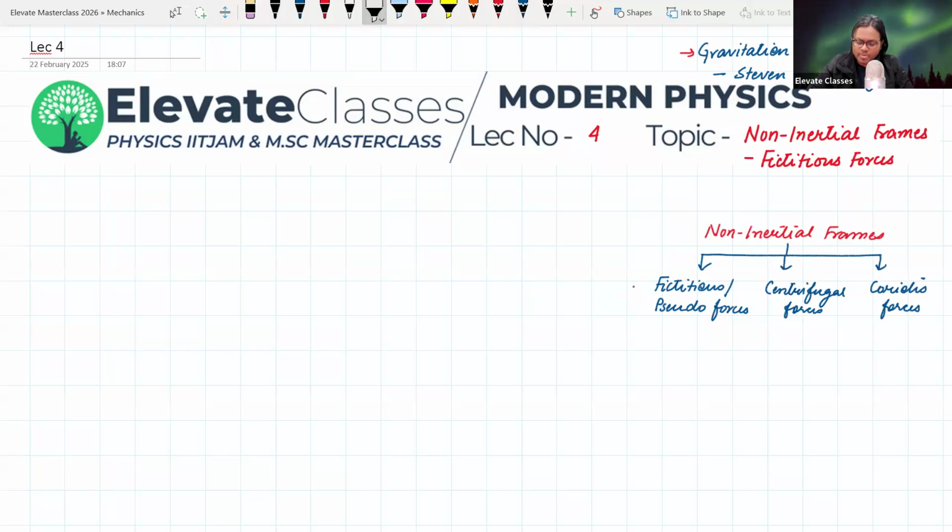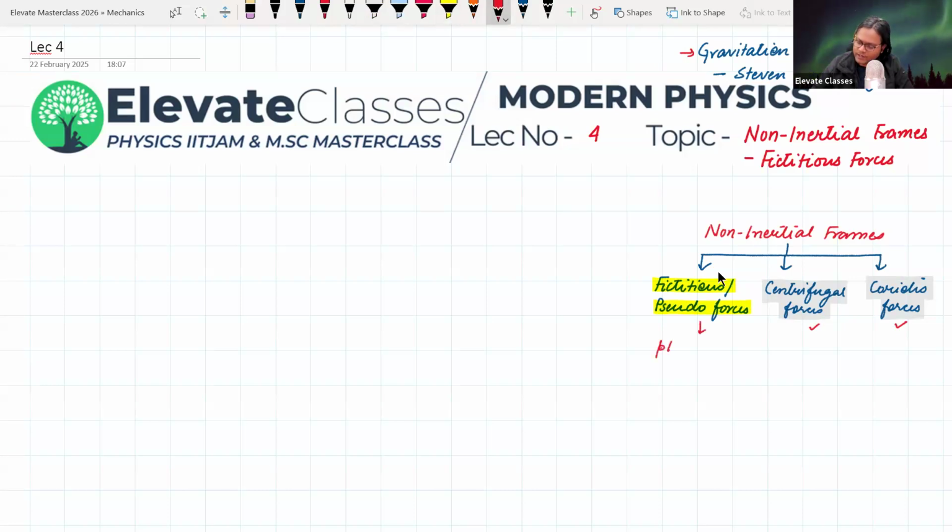ठीक है. Now, we are not going to study centrifugal forces and Coriolis forces right now, because उसके लिए we need some basics of rotation. So when we study rotation, rotational dynamics खत्म होने के बाद I will come to these two topics, because by then we will have talked about angular velocity and angular momentum and so on. So once we understand rotational motion basics, then we can easily study centrifugal forces and Coriolis forces. However, the topic of fictitious force or pseudo force is not a difficult topic, because we are only talking about platforms which are accelerating in a straight line.